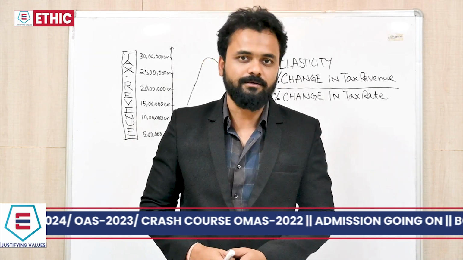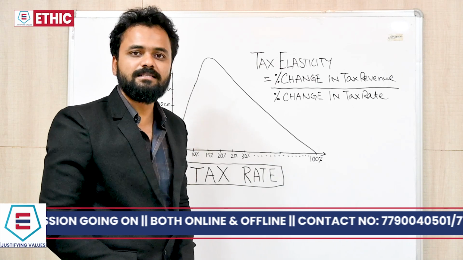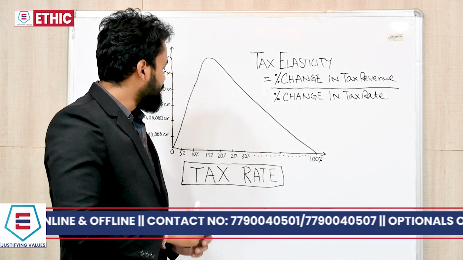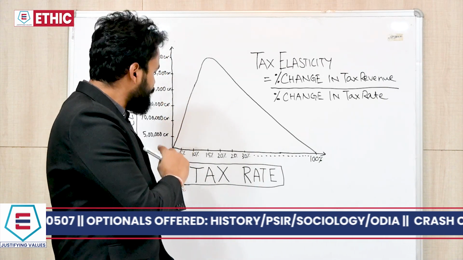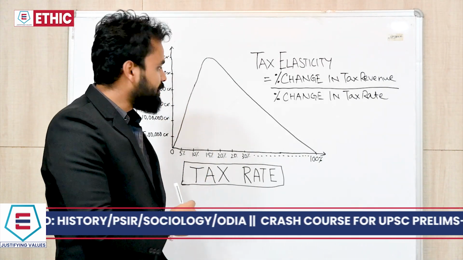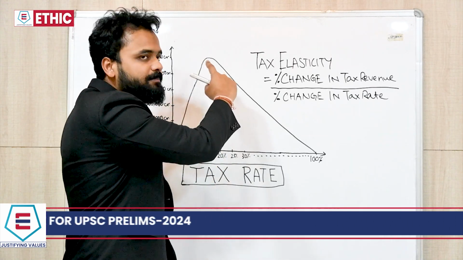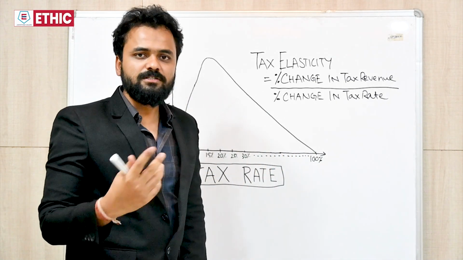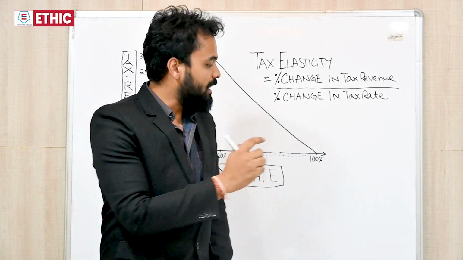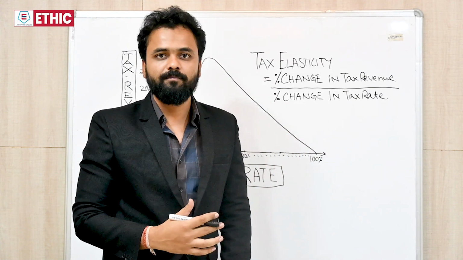Let's answer this question. Now, this is the curve famously known as the Laffer's curve. This graph exactly shows that if we increase the tax rate, the tax revenue will increase, but only till a certain point. Thereafter, it will decrease. Why? Now, say the government has put 100% tax rate. What do you think will be the tax revenue?